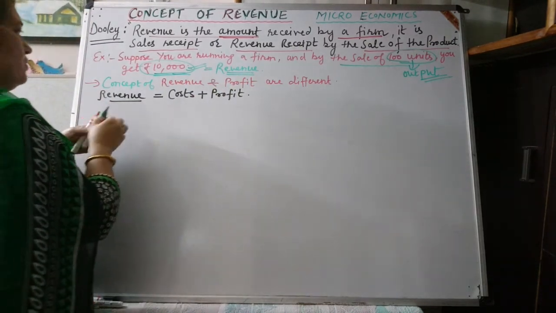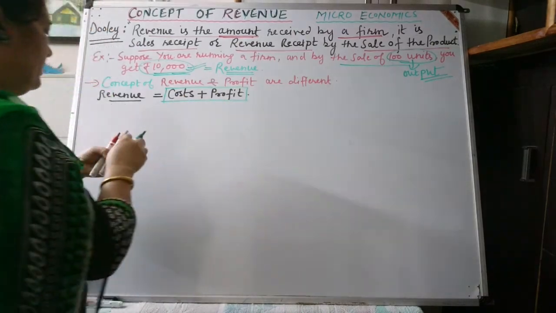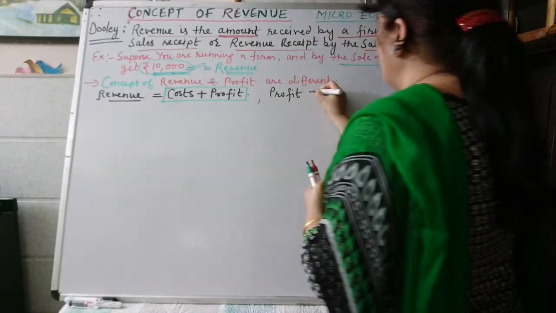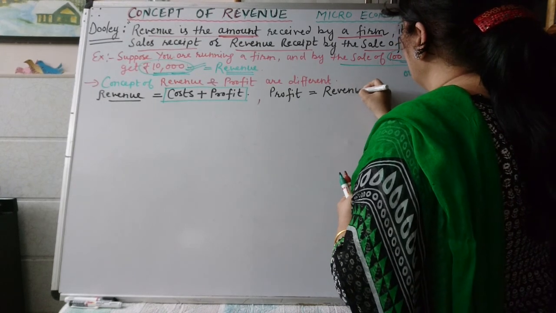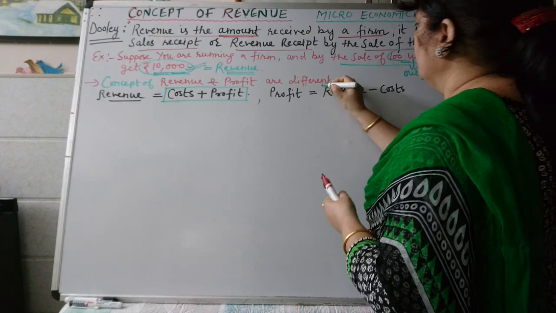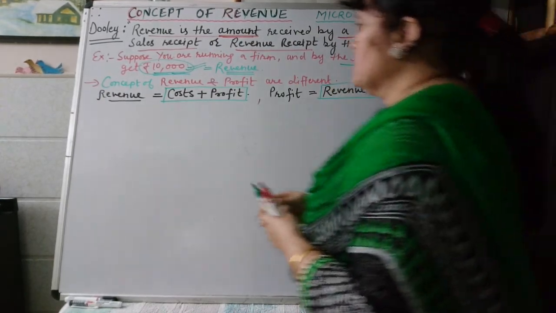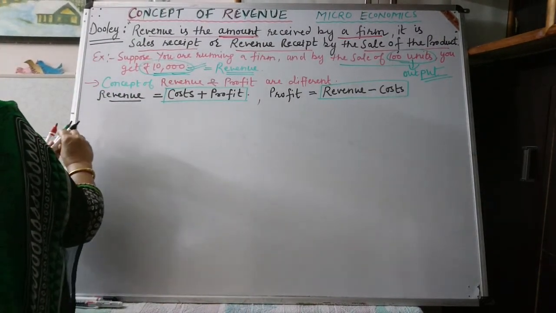So in the revenue, cost and profit both are included, but profit can be calculated when cost is deducted from the revenue. So both are different concepts. Profit and revenue are not equal.